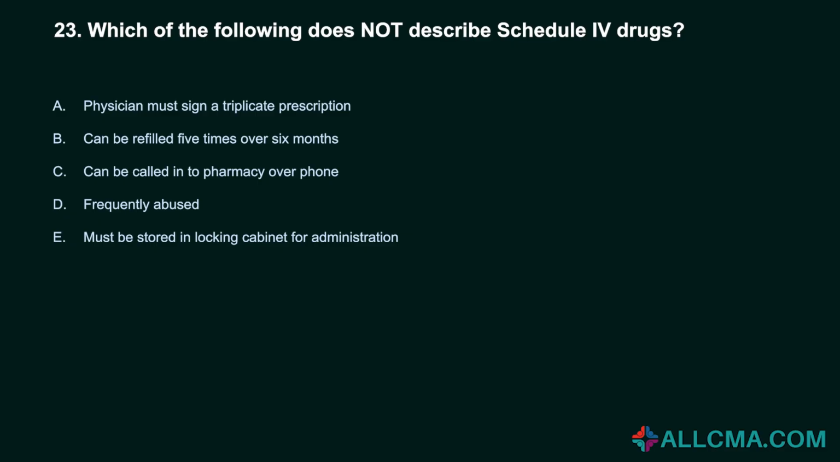23. Which of the following does not describe Schedule IV drugs? A. Physician must sign a triplicate prescription. B. Can be refilled 5 times over 6 months. C. Can be called into pharmacy over phone. D. Frequently abused. E. Must be stored in locking cabinet for administration. Correct answer, physician must sign a triplicate prescription.